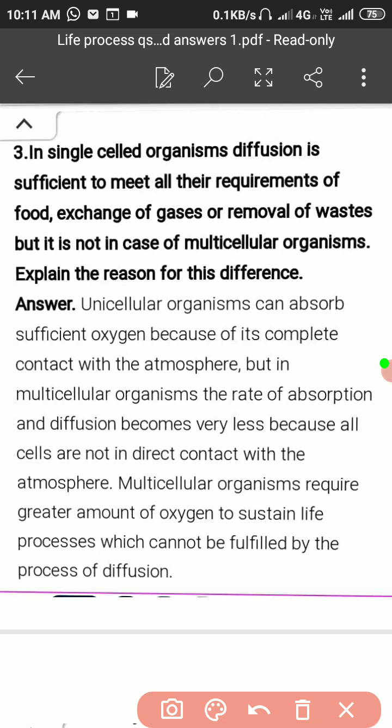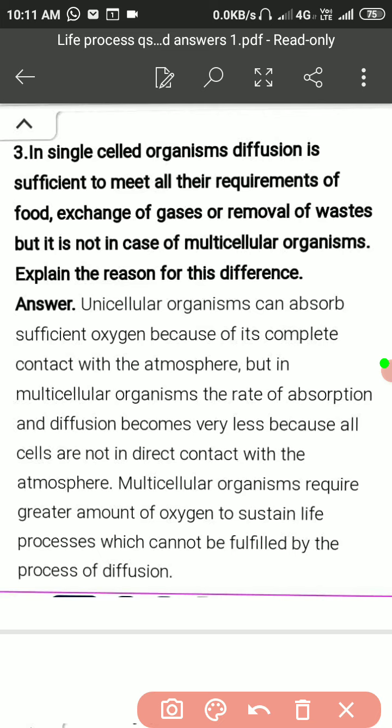Therefore, they require systemic absorption or systemic diffusion, which will be sufficient to meet their requirements, like oxygen, excretory requirements like carbon dioxide and metabolic wastes, and other things, like food and food metabolism, etc.